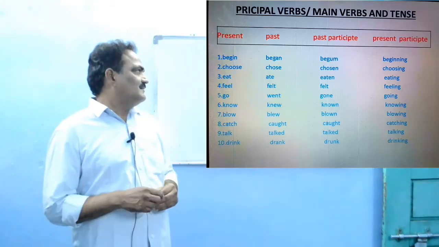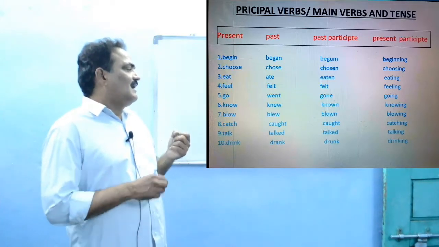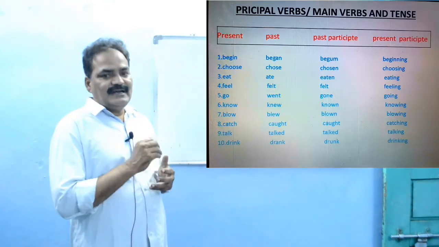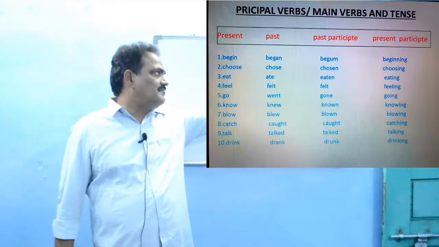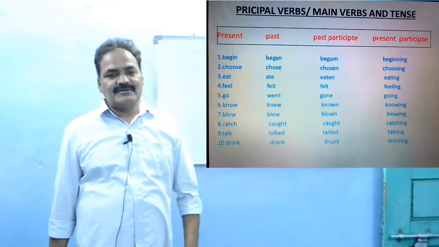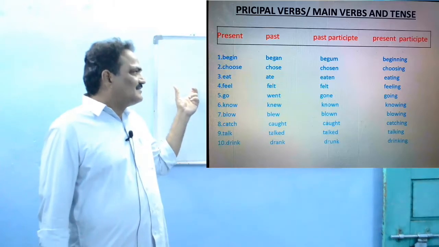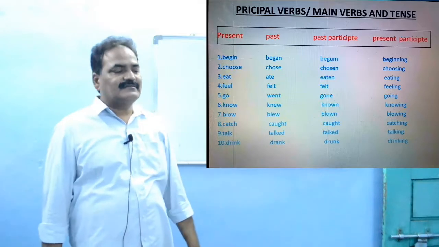What happened here? For the present form verb, ing is the suffix added at the end of the verb to form beginning, the present participle form. In the same way, choose, choosing, ing is added.